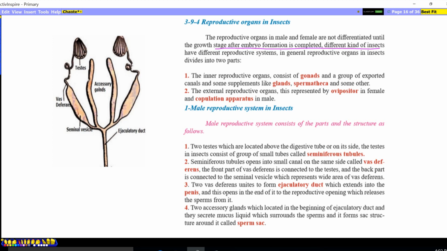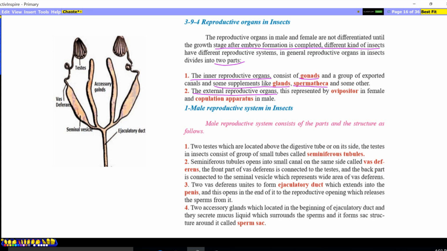In general, the reproductive organs in insects are divided into two parts: the inner reproductive organs and the external reproductive organs. The inner reproductive organs consist of gonads, which are testes and ovary, and a group of exported canals, which are vas deferens and oviduct. Some supplements like glands provide membranes or secretions to protect or preserve the male or female reproductive cells. Spermatheca, or seminal receptacle, stores the male reproductive cells which are received from the conjugated animal.